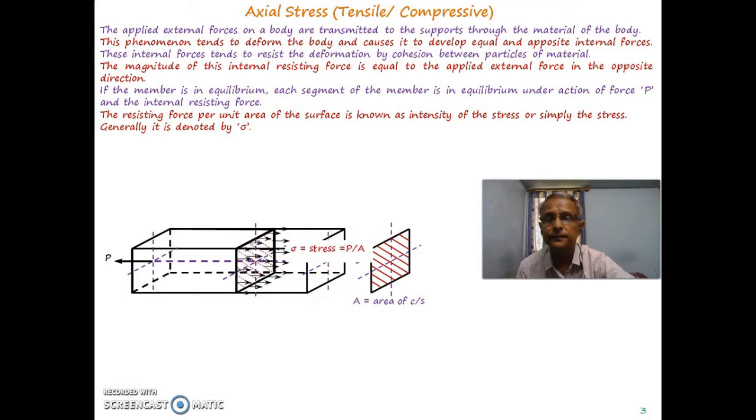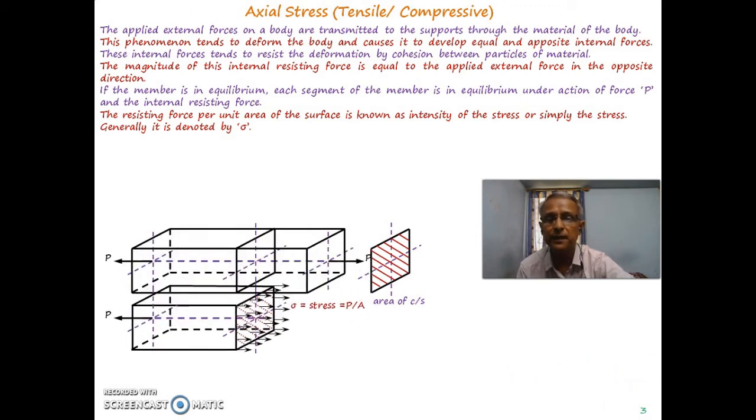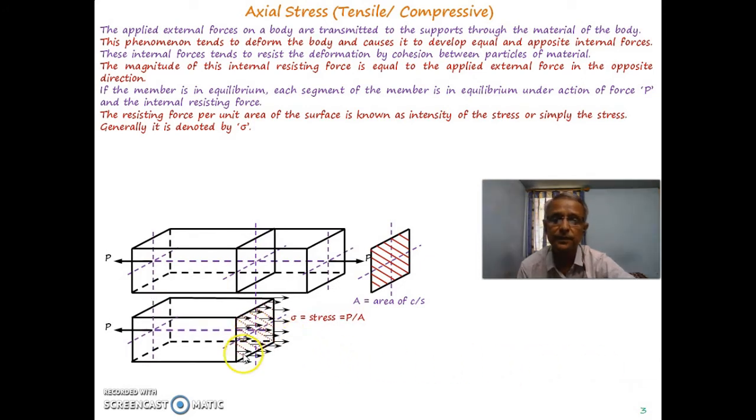That particular segment will be subjected to some internal force. So this internal force together with this cross-sectional area will be termed as stress.